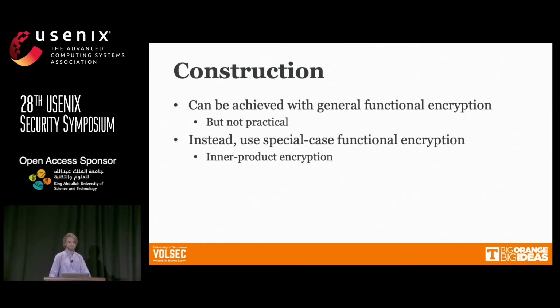To construct this, we talk in the paper about three different constructions, including a couple of strawman constructions. One of them is that, first, you can do this with general functional encryption, but of course, we know that's not really practical right now. So instead, the main solution that we focus on is using a special case of functional encryption called inner product encryption.